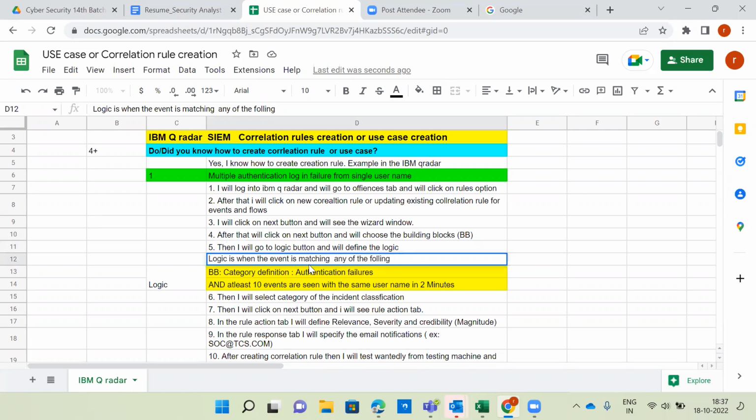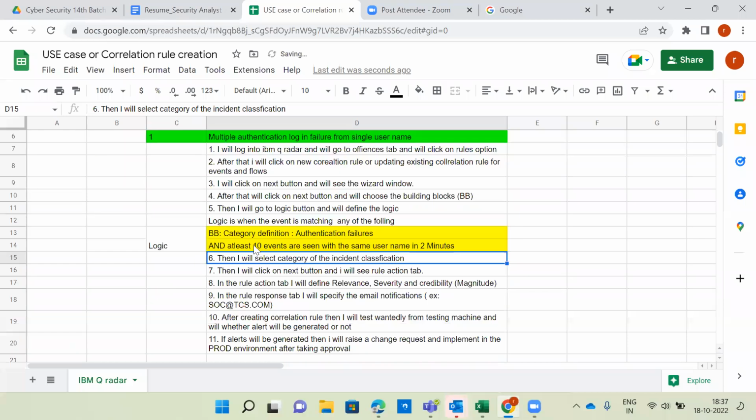And logic is when the event is matching any of the following. Okay, so what is the use case we are going to create now? Multiple authentication login failures from a single username, single host name, or single IP address. Now, what is the logic we are giving here? BB. What is meant by BB here? Building block. Yes, building blocks we are selecting.